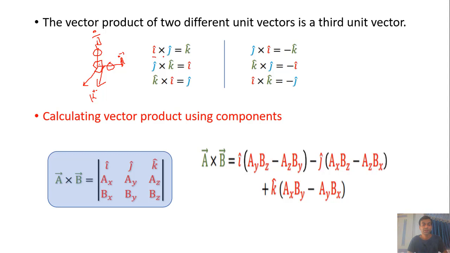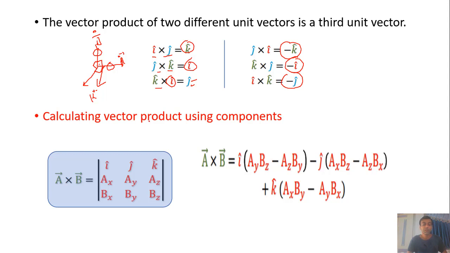Similarly, I cross J is equal to K, J cross K is equal to I, K cross I is equal to J. And we also know that the vector product is anti-commutative, meaning J cross I will be the negative direction of K, K cross J will be the negative value of I, and I cross K gives the negative direction of J.